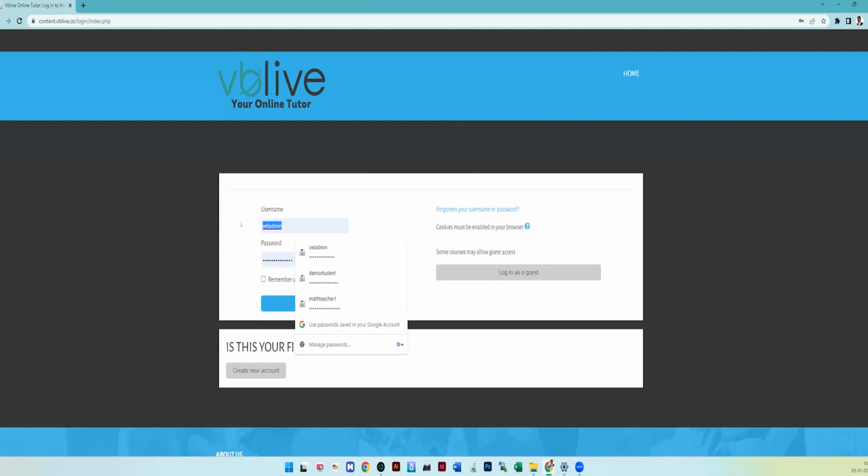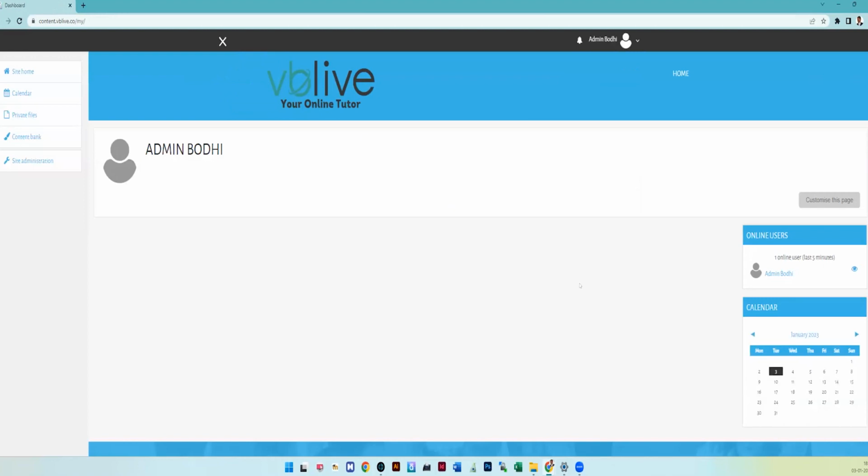Your school is provided with one ID and one password. You have to type your ID and your password, which you get as login credentials from your school head or your foundation in charge. Once you click the login button,